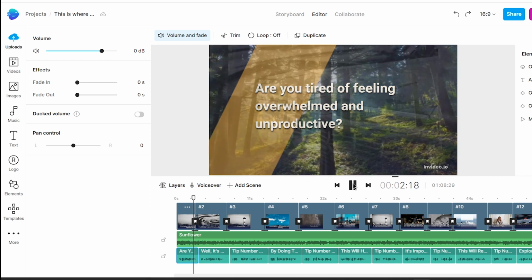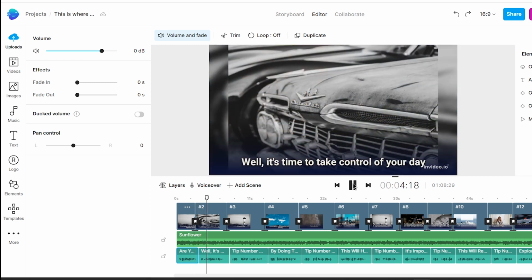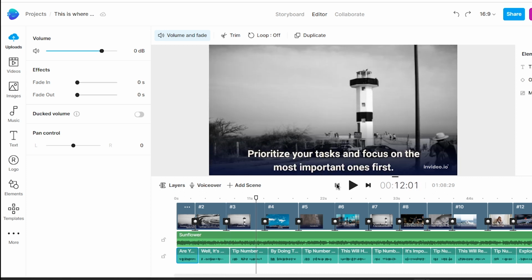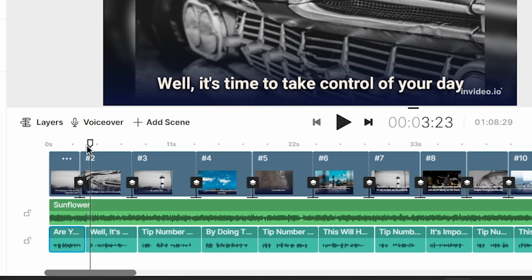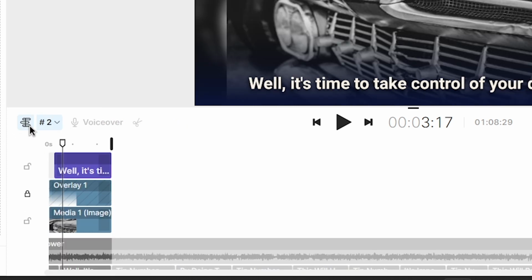Now you can see the voiceover can be heard properly. And you may see the voiceover is played with a little delay. To fix this, select the scene in the timeline, click the layers button here, and adjust the text layer like this.